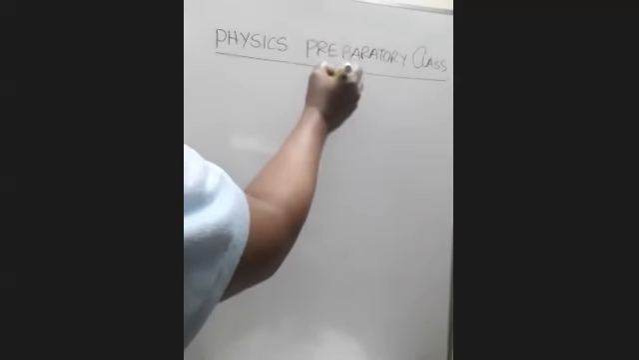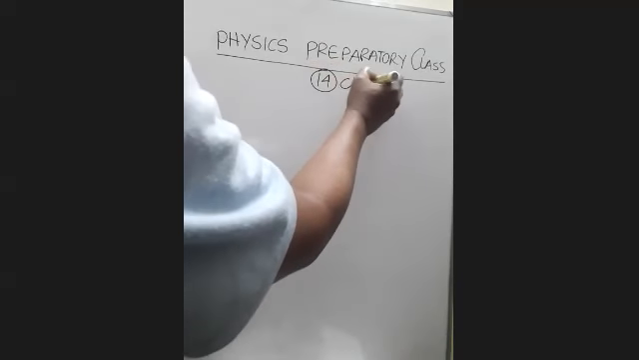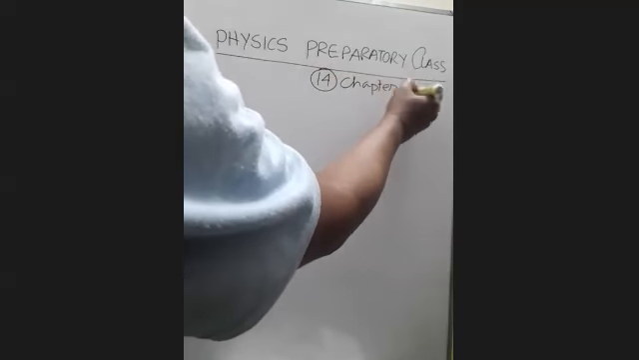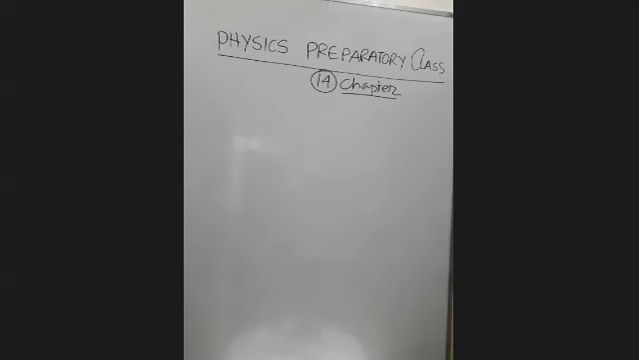So we have 14 chapters in physics. Every chapter in physics is important for us, every and each chapter, all 14 chapters. So at phase 2, I will give you some information about which chapters we are going to cover.